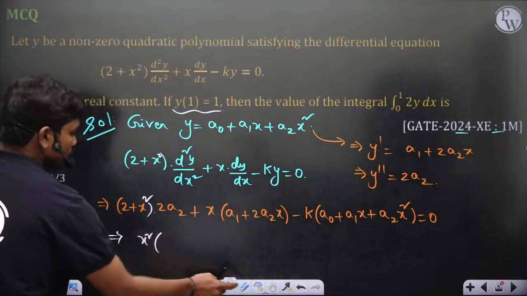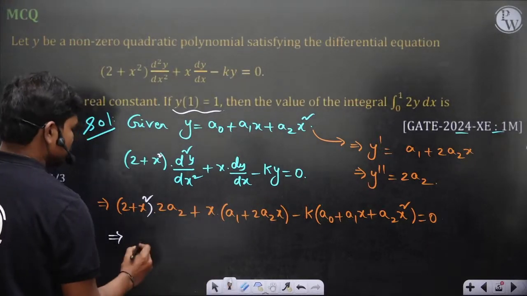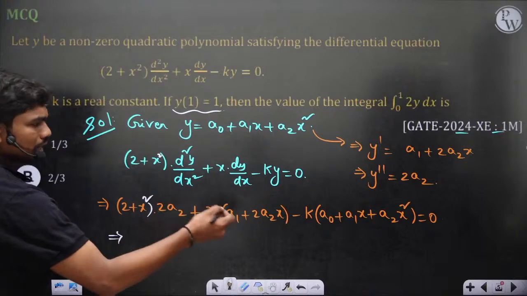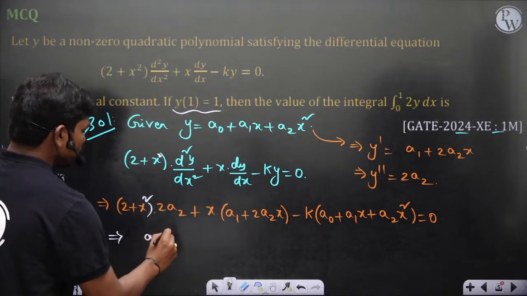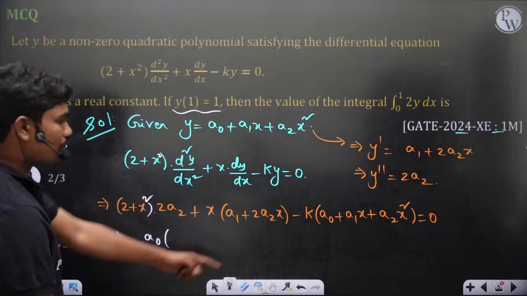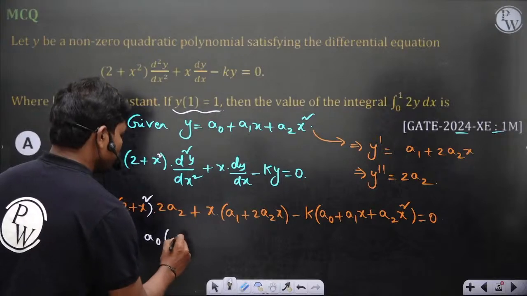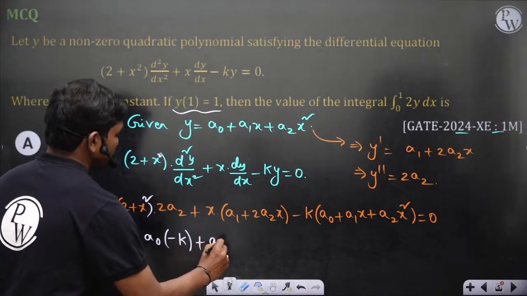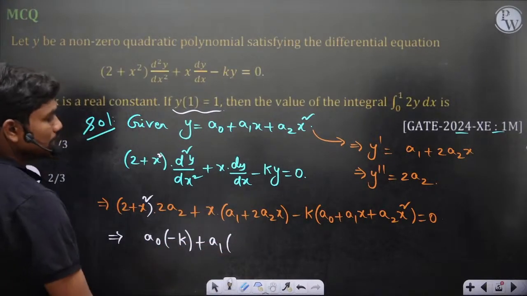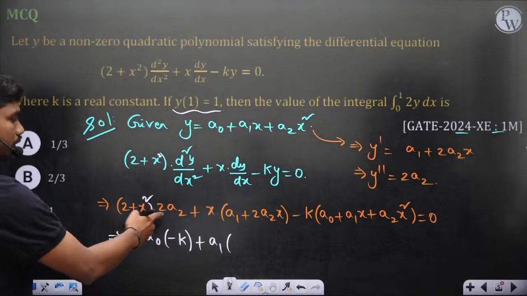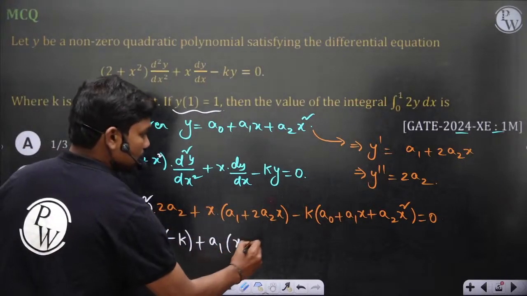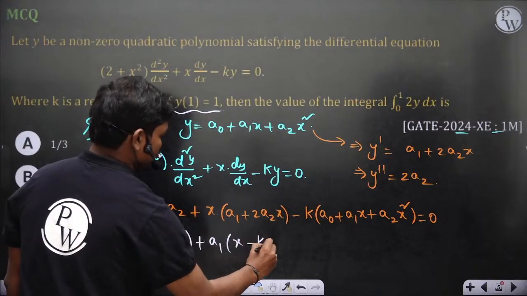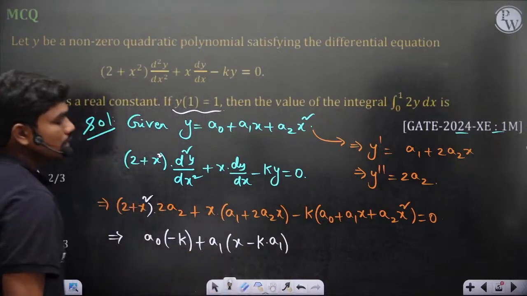So let's see the coefficients of a0, a1 and a2. The coefficient of a0 is only minus k, fine. Plus a1 into, then the coefficient of a1 is x minus k times a1, okay?